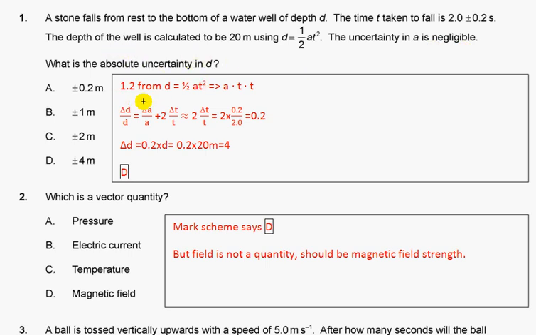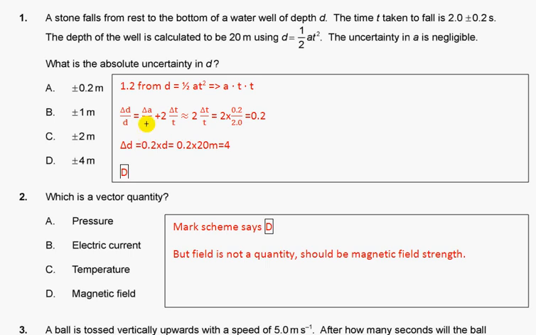Section 1.2. If we have multiplication, then we should use the formula for fractional uncertainty. Fractional uncertainty of d will be equal to fractional uncertainty of a plus 2 times fractional uncertainty of t.